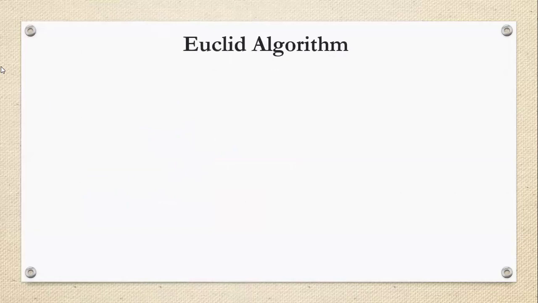Now next one, Euclid algorithm. This is very important. From here, the main concept is going to start. What is Euclid algorithm? If you have a notebook and pen right now, then please start taking notes on the definition with me. Euclid algorithm derives from the division part. For example, if I divide 7 by 2, then 2 times 3 is 6 and the remainder will be 1.